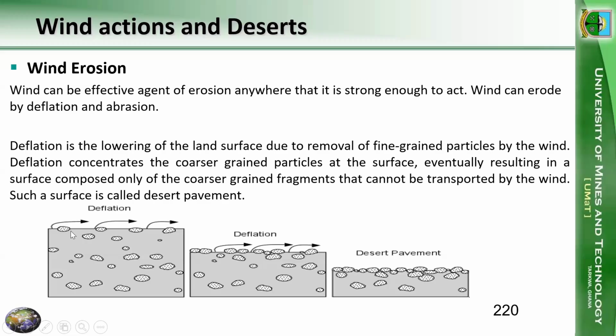So this is a process. The fine particles are being blown away, and we are left with only bigger particles. Ultimately, we are going to form this kind of layer we call the desert pavement, consisting of generally coarser-grained particles. This is a desert pavement, but we see the original ground level has reduced considerably.